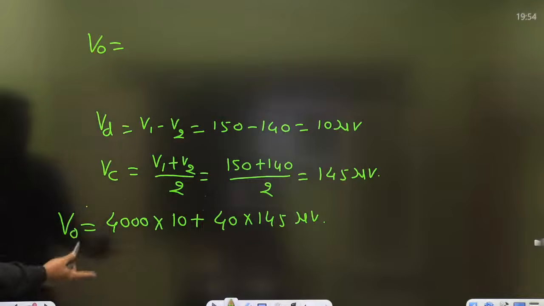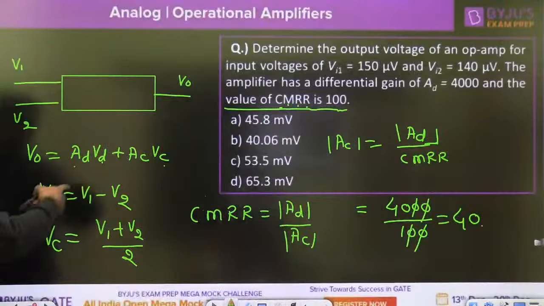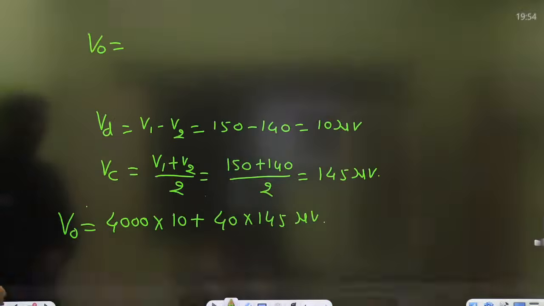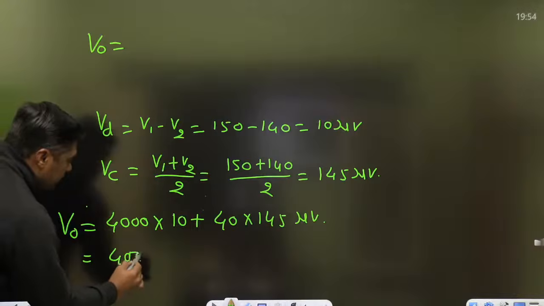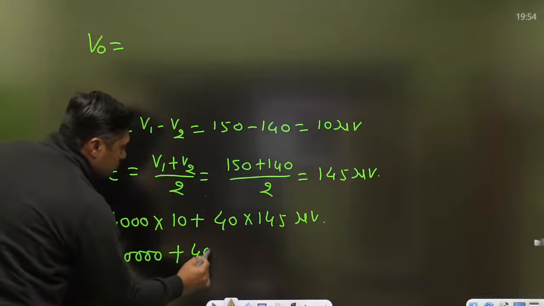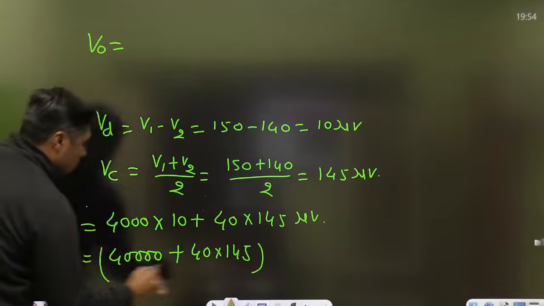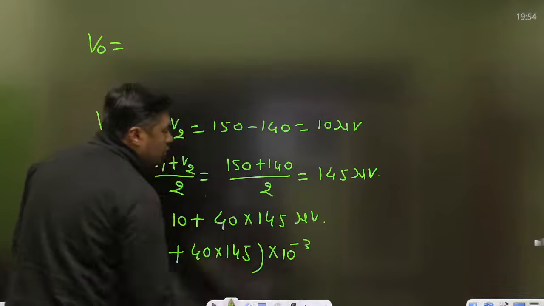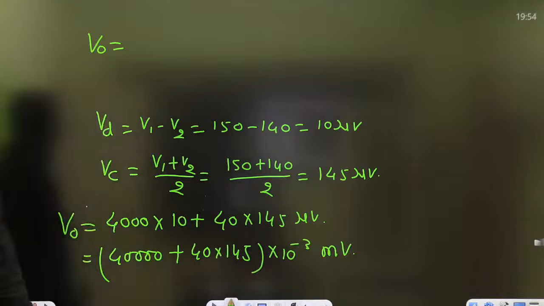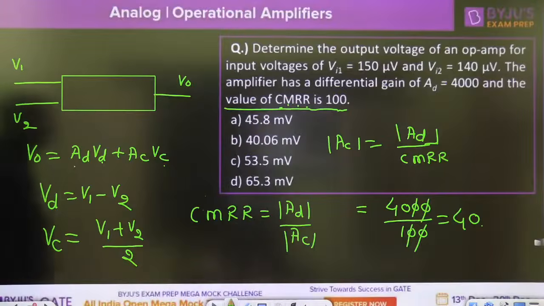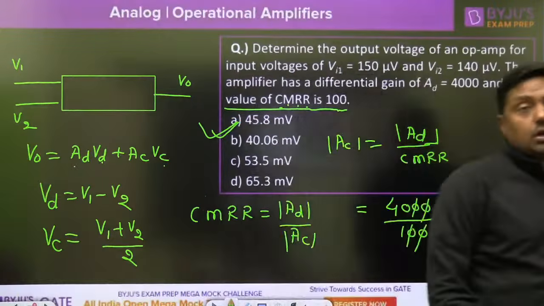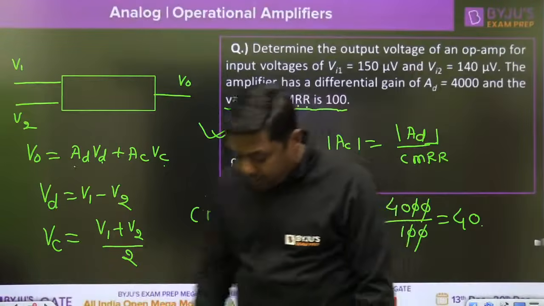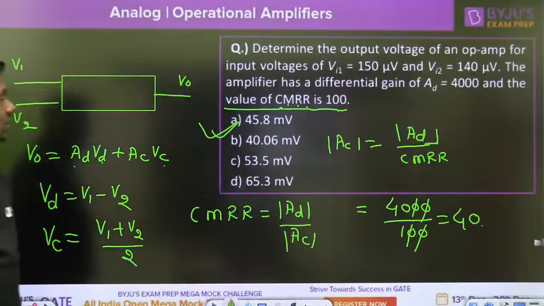Now you can convert it into millivolt because the answer is given in millivolt. You can multiply it with 10 to the power minus 3 and you will get the answer. Calculation is your part. Microvolt is converted into millivolt. What is the answer? 45.8 millivolt. So this type of question from differential amplifier.